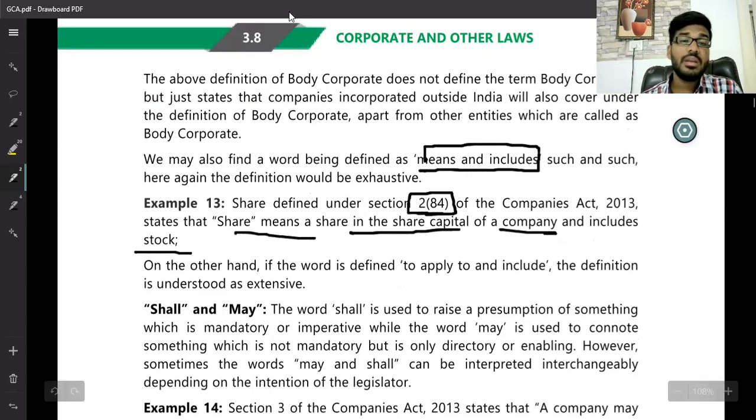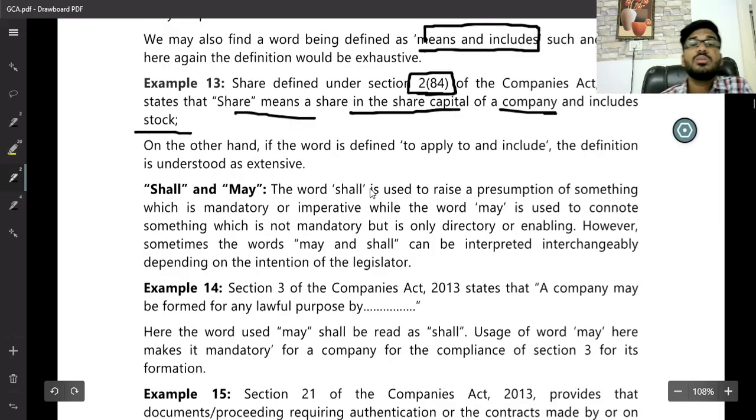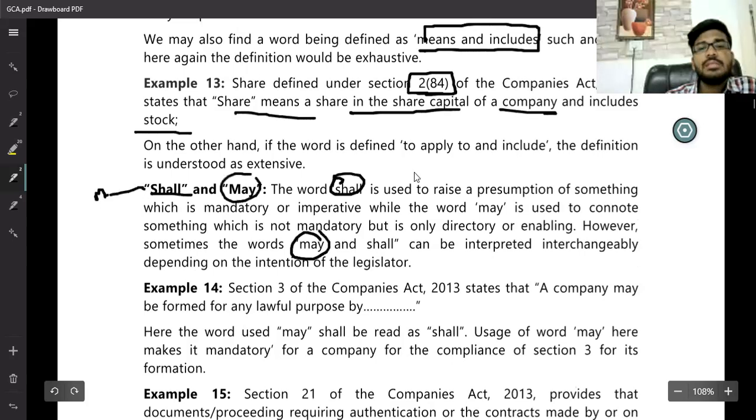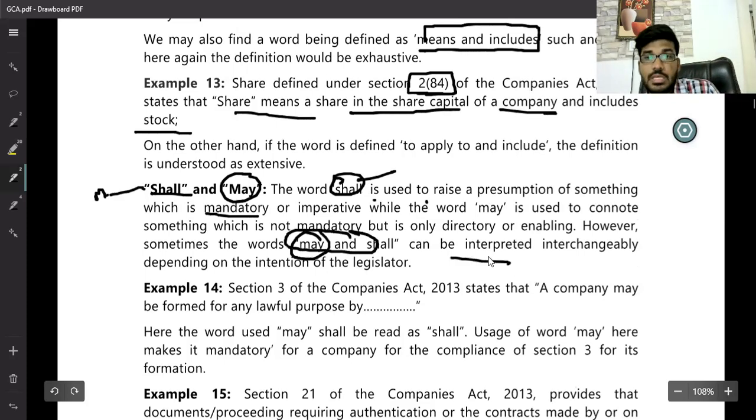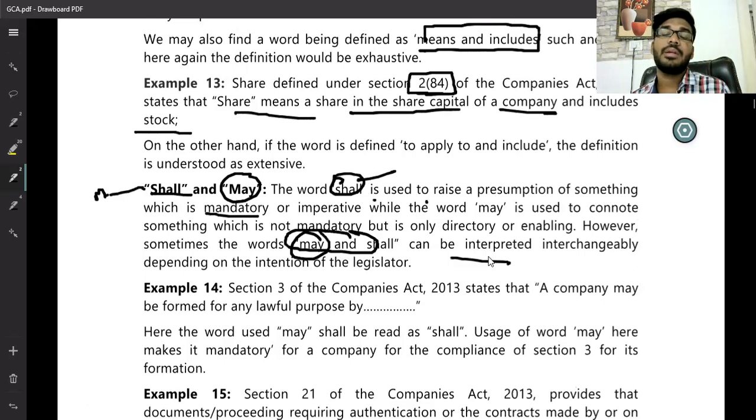After that, whenever you are framing the definitions, you can use the words "shall" and "may". What is the meaning of shall, sir? It is nothing but mandatory. And may? It is nothing but optional. The word shall raises a presumption of something which is mandatory or imperative, while the word may is used to connote something which is not mandatory but only directory or enabling. However, sometimes the words may and shall can be interpreted interchangeably. In some situations, even though the word may is used, it can be treated as shall.